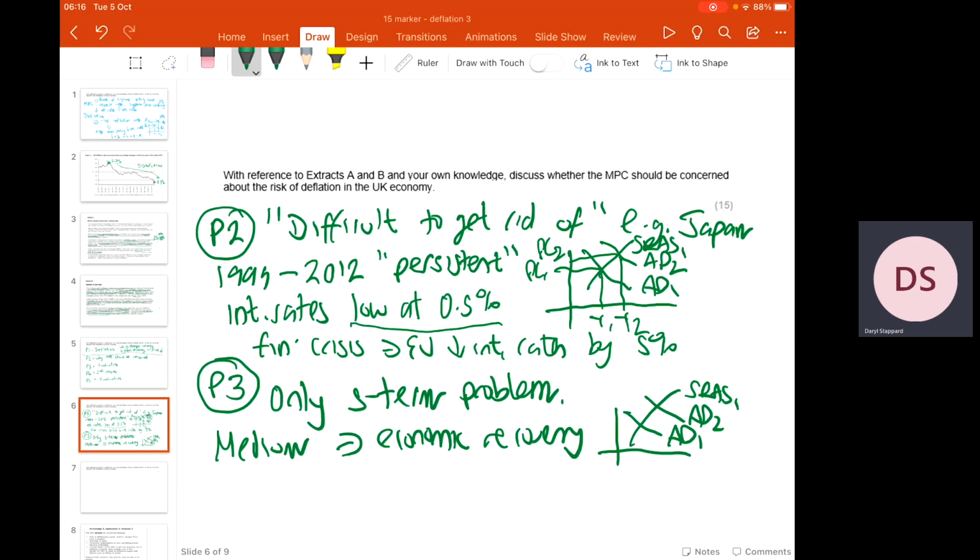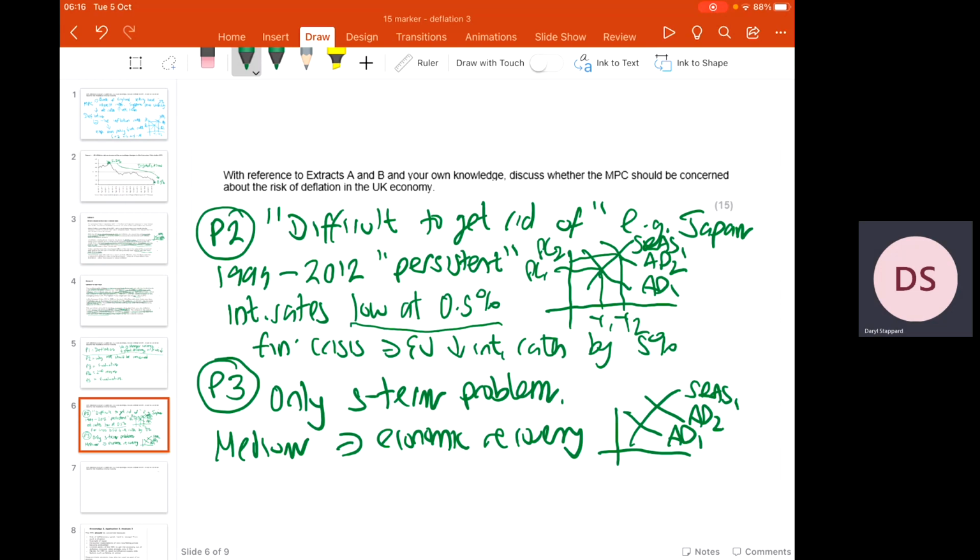So if I was using this information now to construct an answer, I'd say, well, overall, the first reason why the MPC should be concerned is that once you have deflation, it's very difficult to get rid of. So in other words, it's very difficult to bring back price stability. And a good example of this is Japan, that had deflationary problems from 1999 to 2012, which shows how persistent it is.